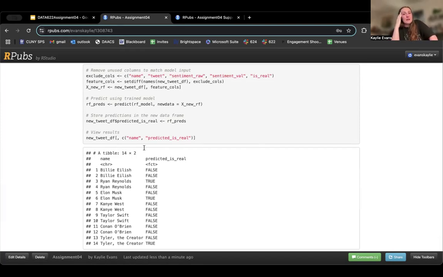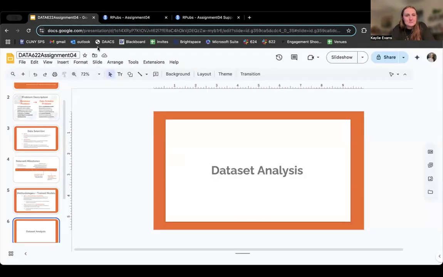Now, I will say that could be because these were trained on really old data, some of it from 2014, 2016. So these people might have new styles, they might have PR teams, lots of new things that they're working on. There could be many reasons, but just interesting it thinks so much of it is false.